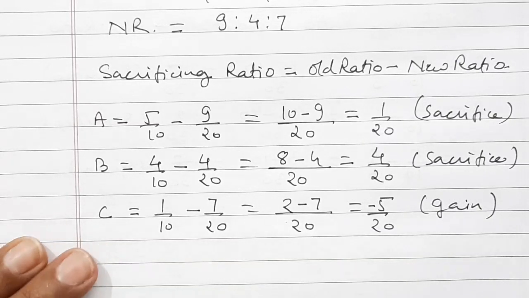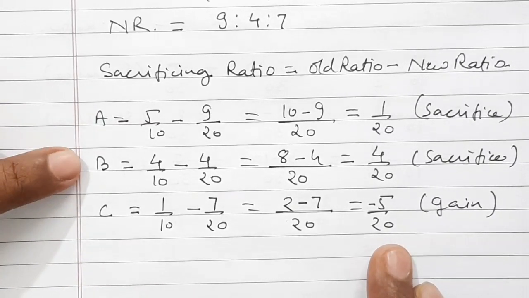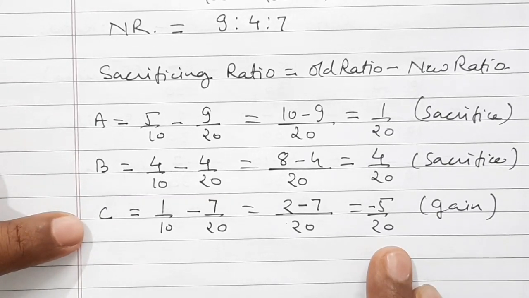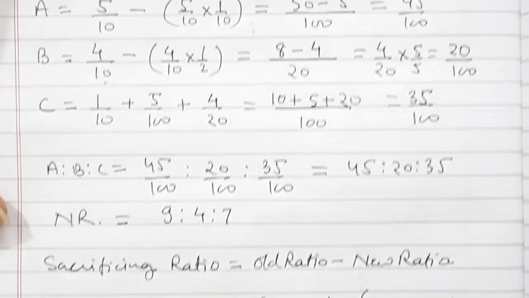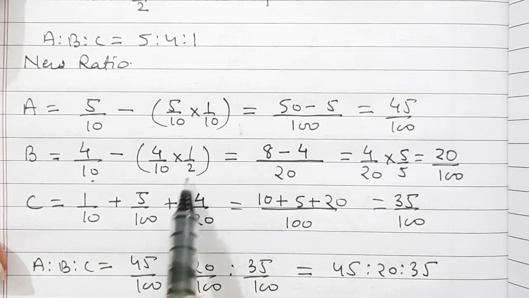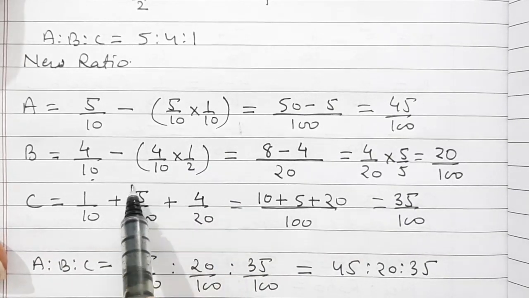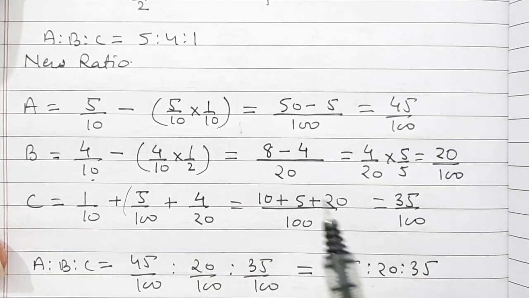So this way we can say that gain is equal to sacrifice. Both partner A and B have sacrificed, and all those sacrificed is gained by C. Here also we can make out from this point that this much is sacrificed by A and this much is sacrificed by B, and this much is gained by C. So if we take the ratio here also, we will get the sacrificing and gaining ratio.